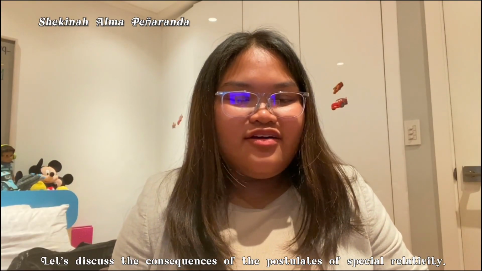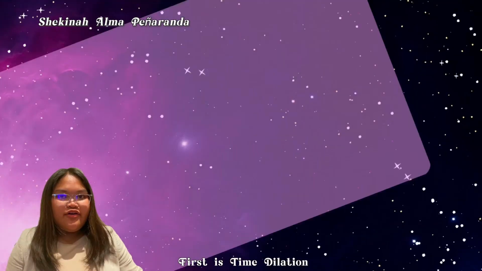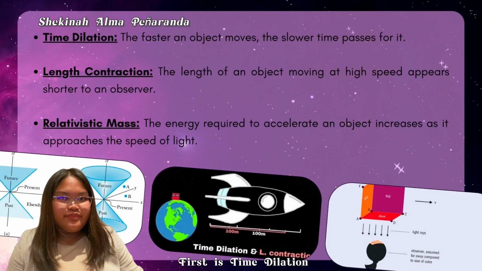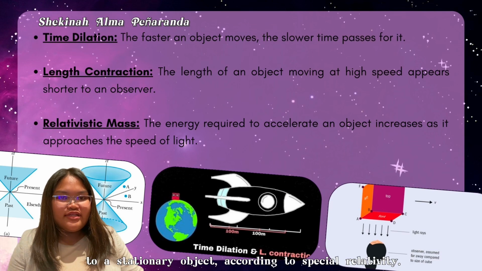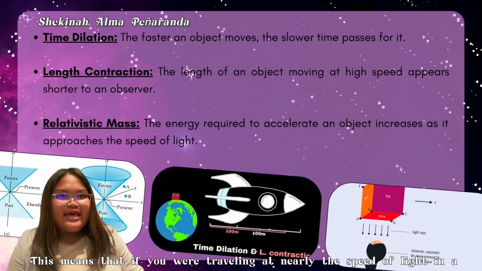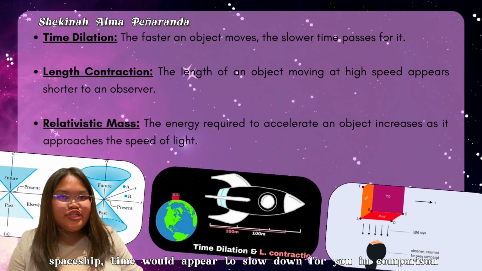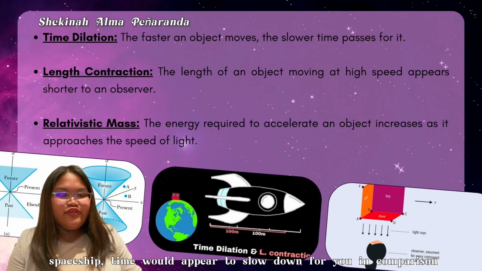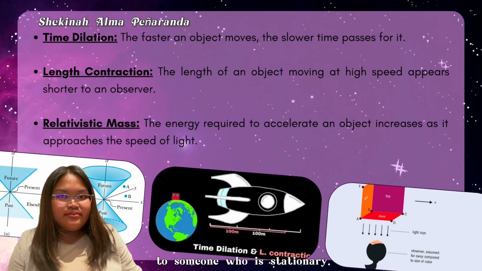Let's discuss the consequences of the postulates of special relativity. First is time dilation. According to special relativity, time appears to move slower for objects moving very quickly relative to a stationary object. This means that if you were traveling at nearly the speed of light in a spaceship, time would appear to slow down for you in comparison to someone who is stationary.